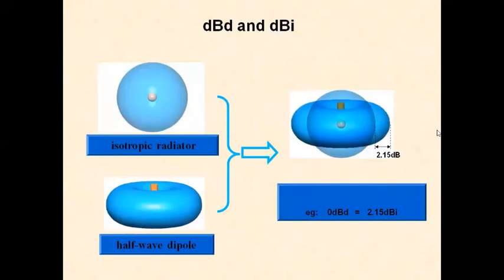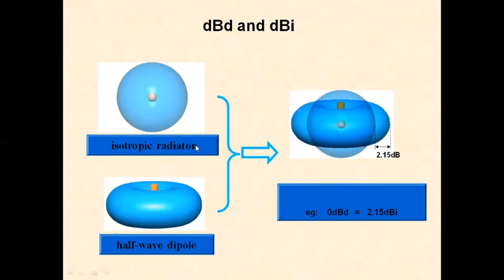Then we have the quantities dBd and dBi. dBd is the term related to the half-wave dipole. The radiation pattern of an isotropic radiator is circular. The radiation pattern of a half-wave dipole is a figure of 8.